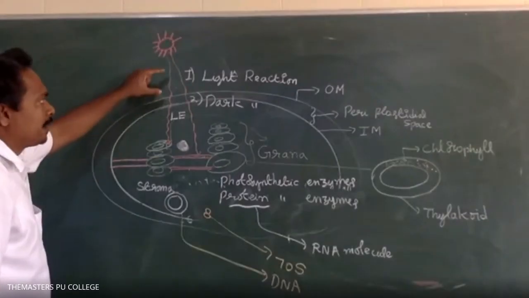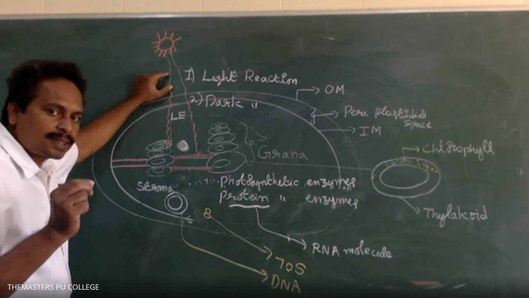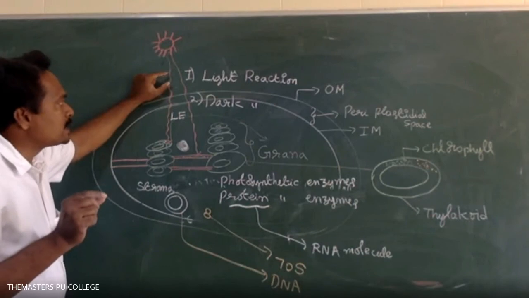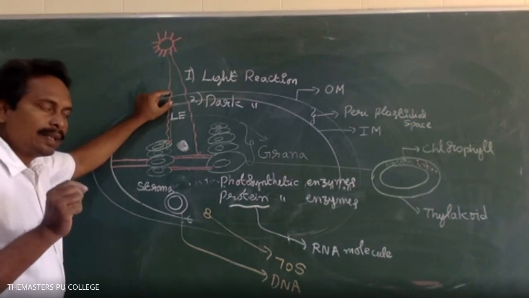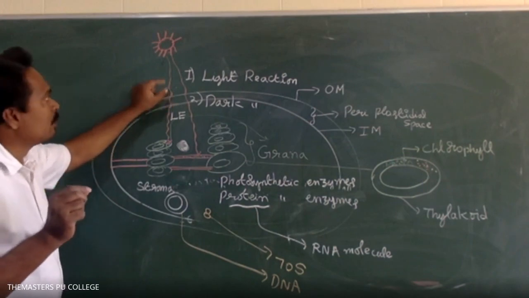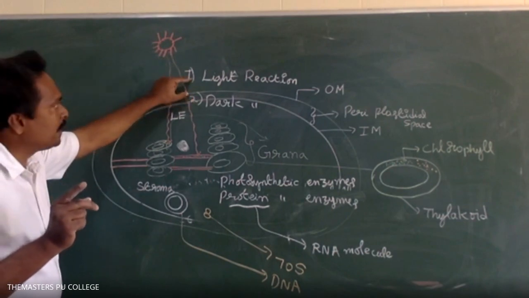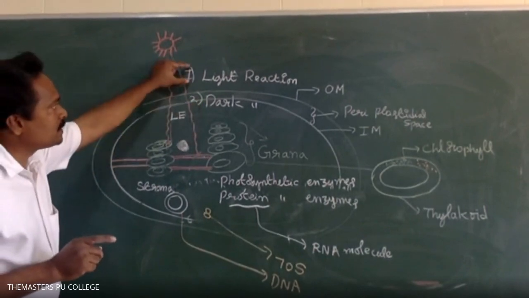Sir, can you explain once again the light reaction and dark reaction? Yes. The photosynthesis process consists of mainly two steps. One is the light reaction and the second one is the dark reaction. The light reaction is the first step of photosynthesis. In the photosynthesis process, mainly how many steps are there? Two steps. The first step is the light reaction.